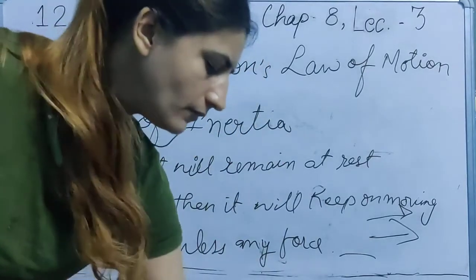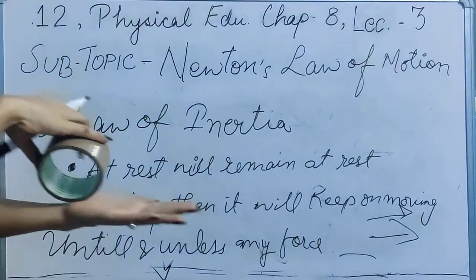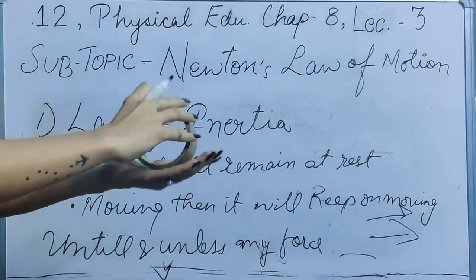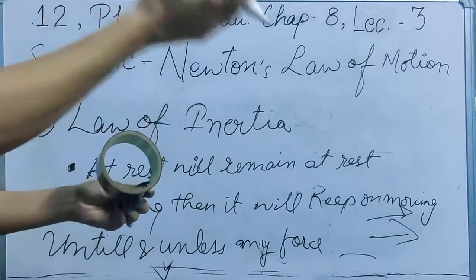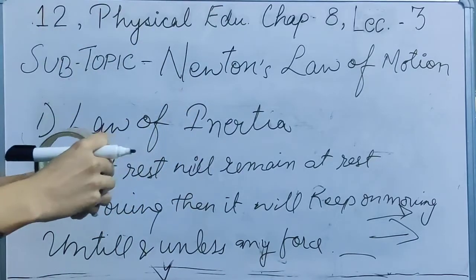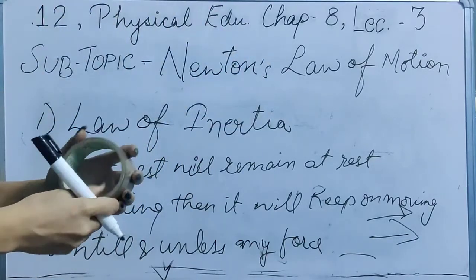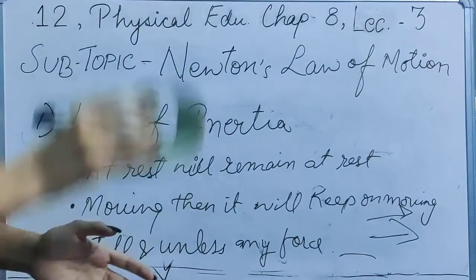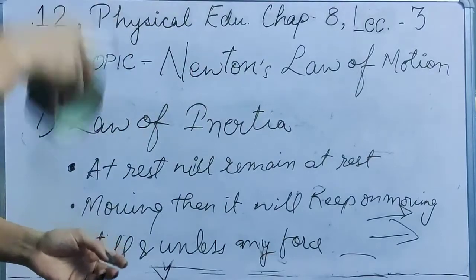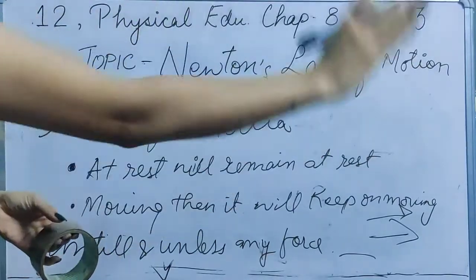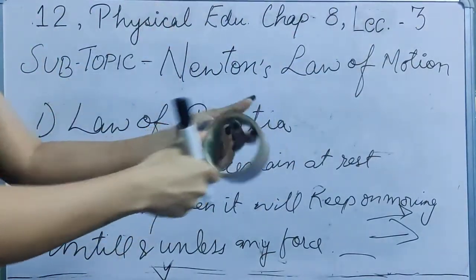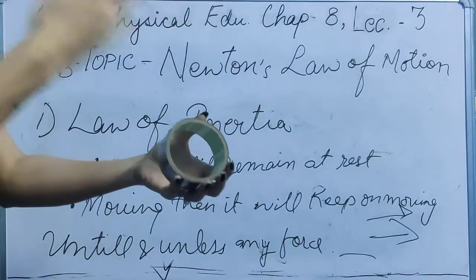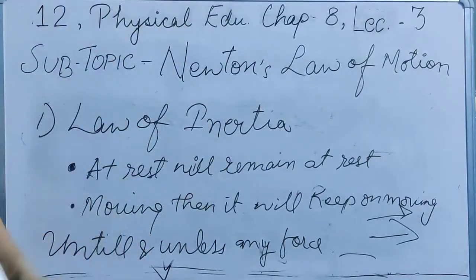Same way, if this is continuously moving, and there is no friction, no air resistance, no gravitational pull, and no one catching, throwing or doing something else, then this particular object will keep on moving in the same direction. If it is moving forward, it will go forward only. If it is rolling back, then it will roll back only.